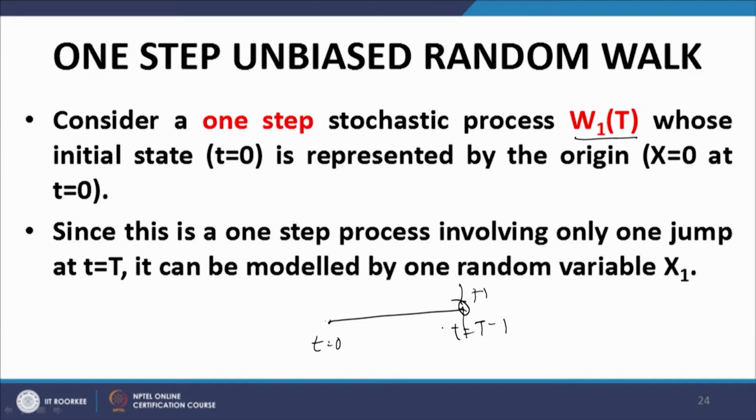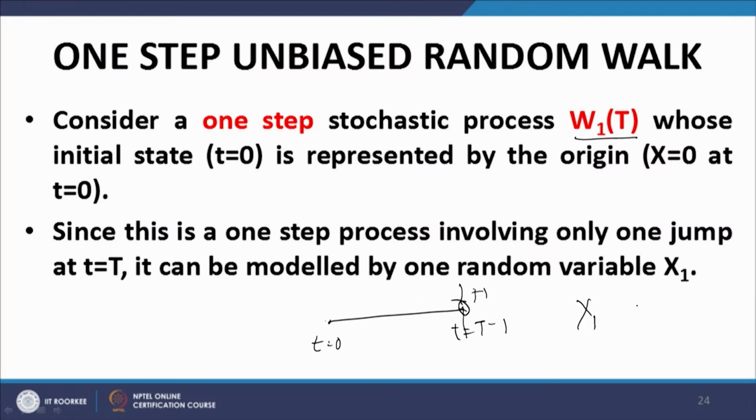As soon as the clock strikes capital T, the process makes either an up jump or a down jump of magnitude +1, that is up jump, -1 a down jump, each of which has a probability of 1 by 2, because sitting at t equal to 0, we do not know whether it is going to jump up or down. Therefore, the up jump or the down jump sitting at t equal to 0 can be modeled as a random variable. Let us call it x1. So, x1 can take the values +1 or -1 with probabilities 1 by 2 in each case.